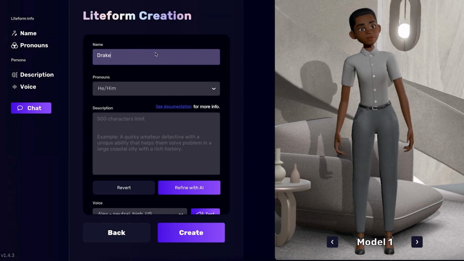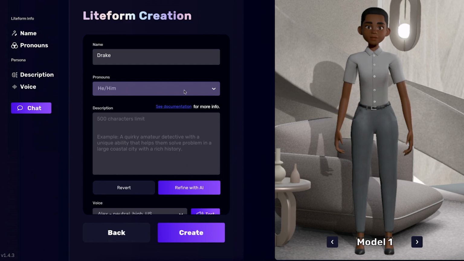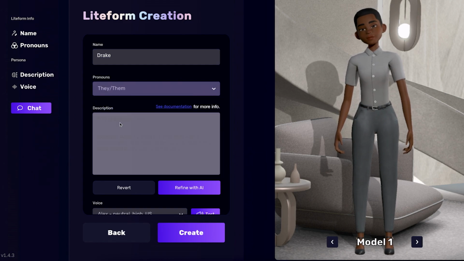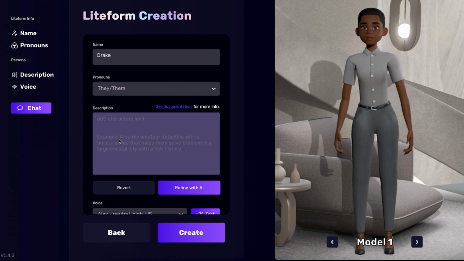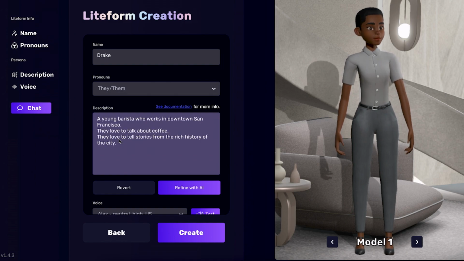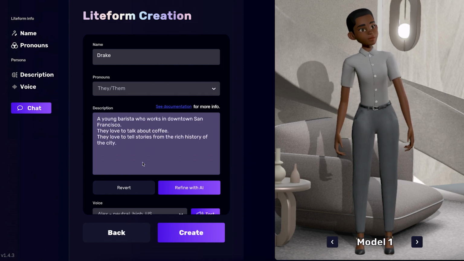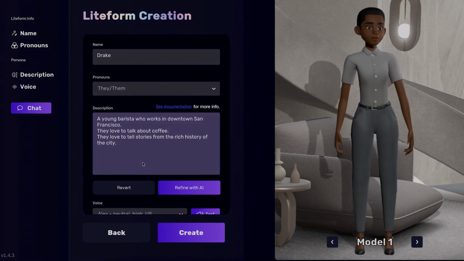Here, we provide the details. Name: Drake. Pronouns: they/them. Description: a young barista who works in downtown San Francisco. They love to talk about coffee. They love to tell stories from the rich history of the city.